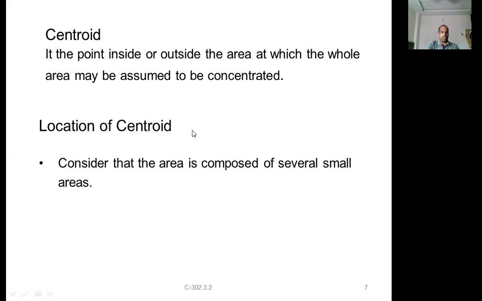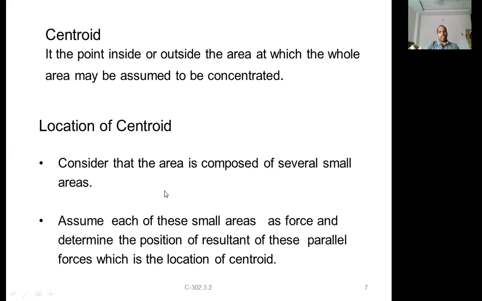Now the location of centroid. Consider that the area is composed of several small areas, just like what we did for a solid body in the case of center of gravity, where the body consists of several particles. In this case, there are several very small, infinitesimal areas. Assume each of these small areas as a force and determine the position of the resultant of these parallel forces, which is the location of the centroid. It is the same thing we did for center of gravity.